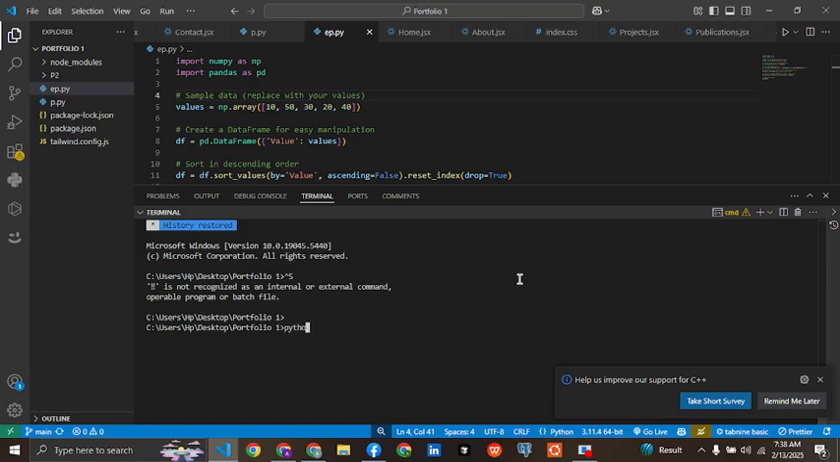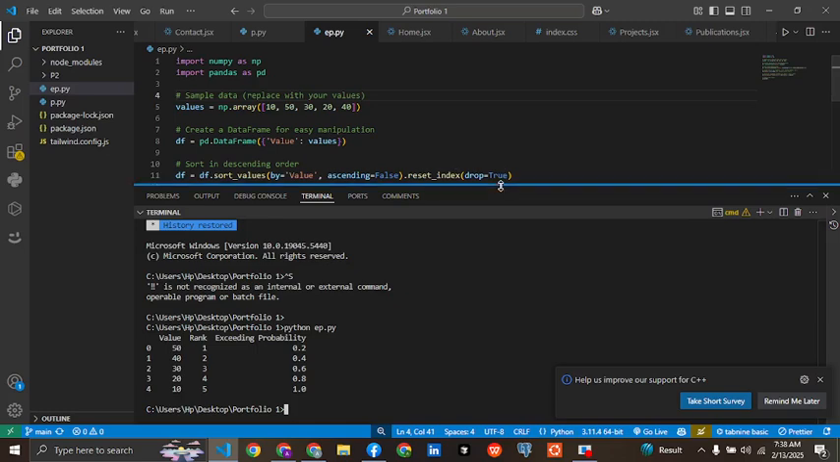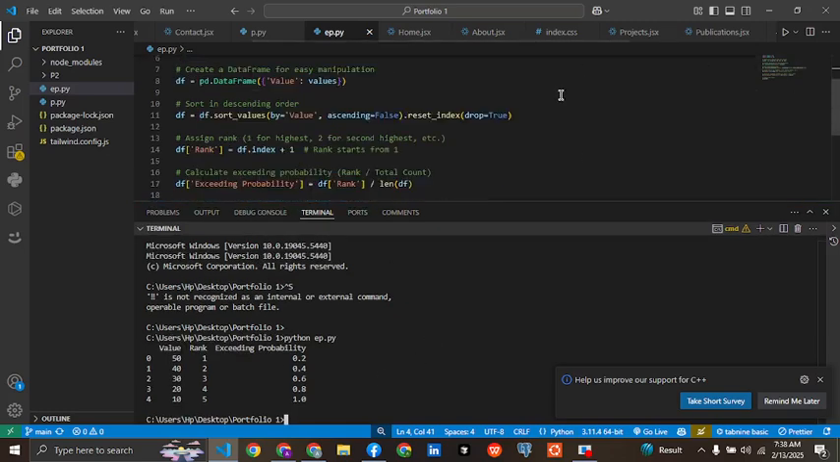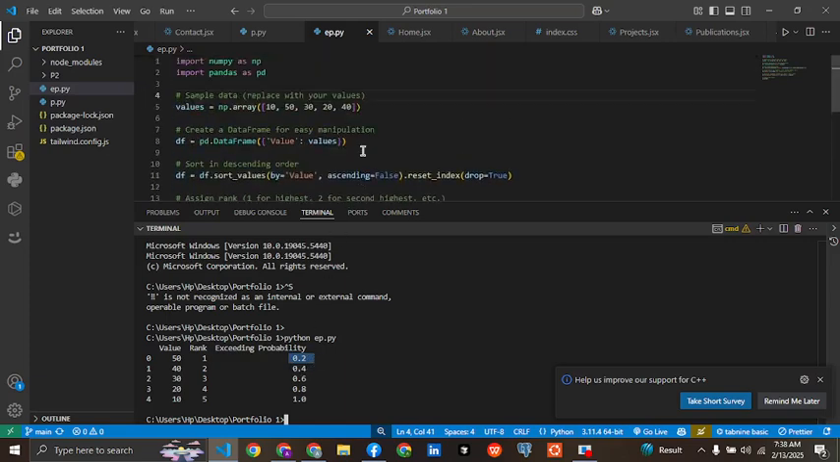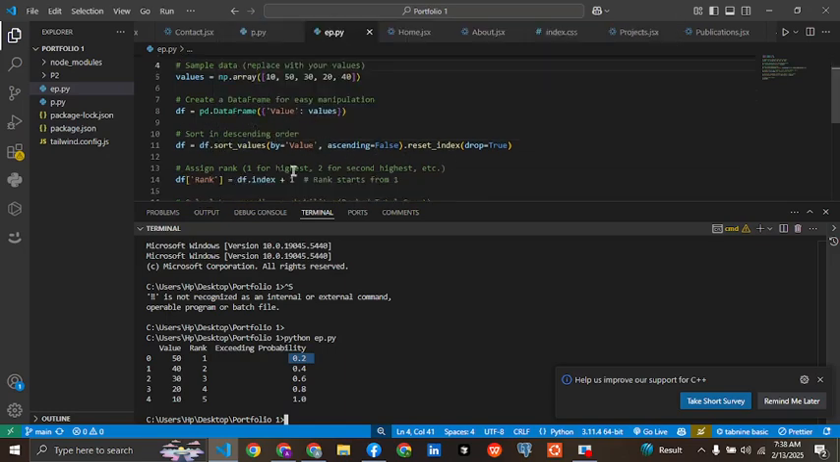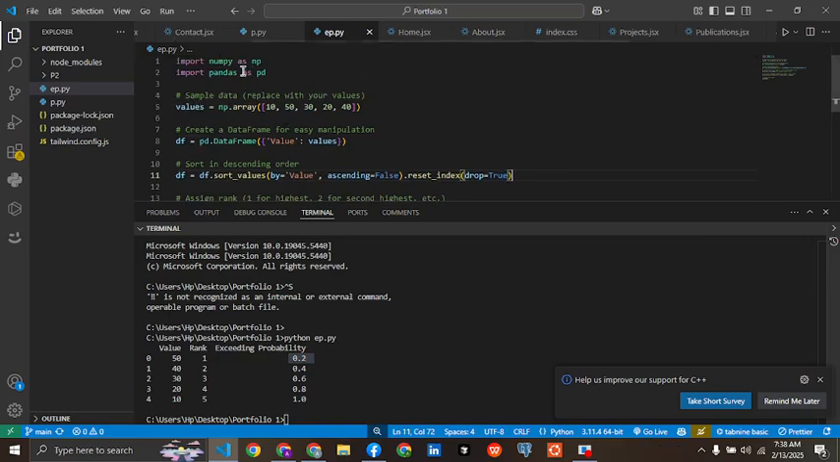Okay, it gives the data frame with value and rank. The value is the rank probability 0.2, and this is the lowest probability. So the data frame is sorted by value, and we are sorting in descending order, ascending false, then reset index, drop true. So I think we understand this part.